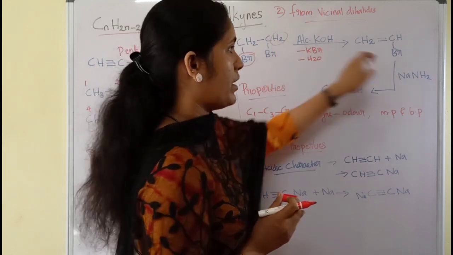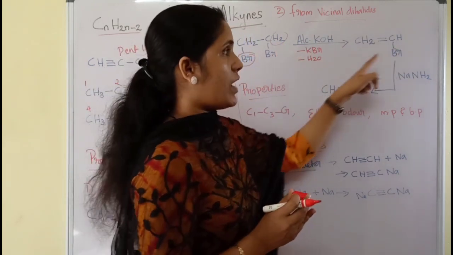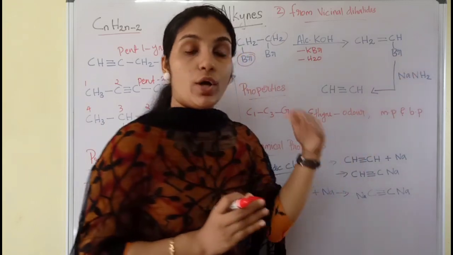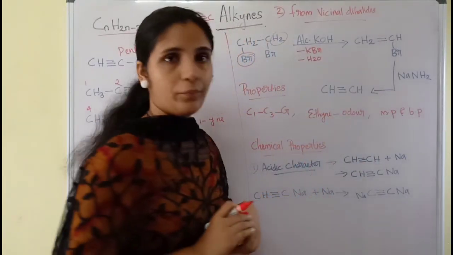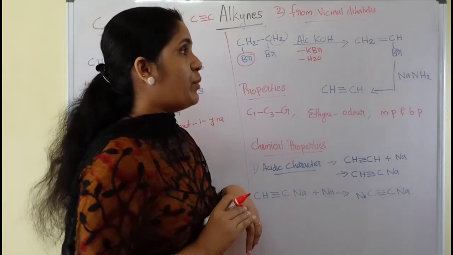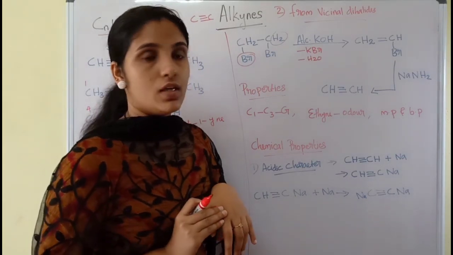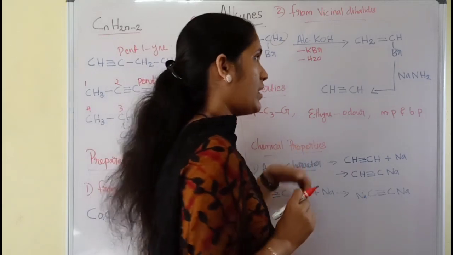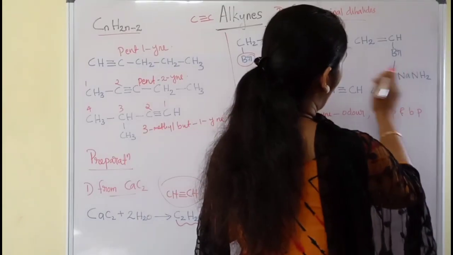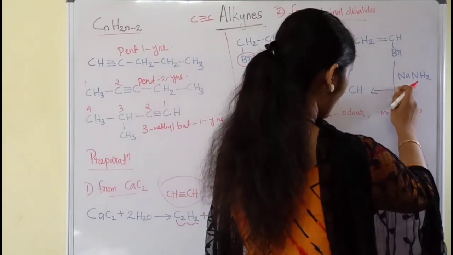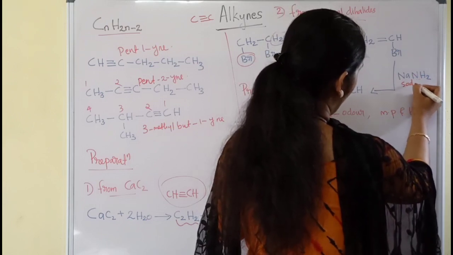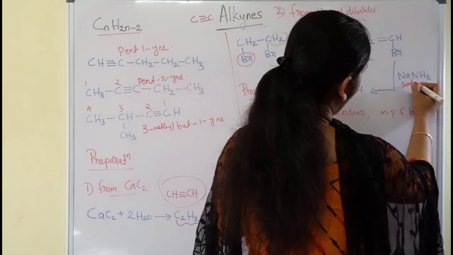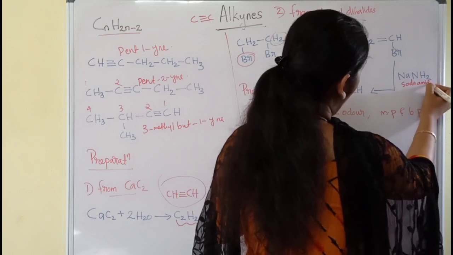So CH2 will become CHBr as usual. In order to satisfy the valency, a double bond will come. So this is 1-bromoethene. 1-bromoethene will be obtained. And again, this double bonded compound should be treated with the next compound, that is soda amide, NaNH2, which is called soda amide.